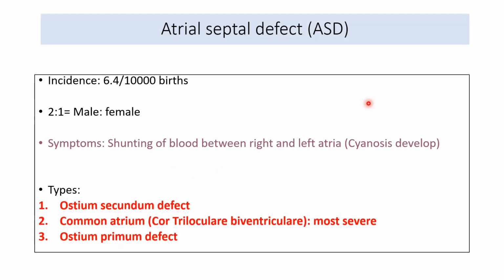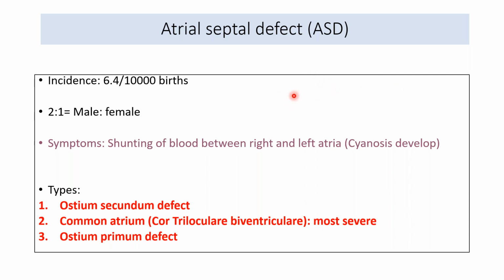Now, the most important part after atrial septum development is the embryological basis of atrial septal defect. The incidence of atrial septal defects is 6.4 per 10,000 births. Males are more predominantly affected, and the child, as soon as it is born, will come with cyanosis. We know the atrial septum separates the left atrium from the right atrium.